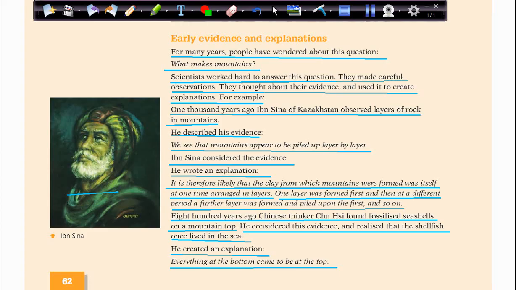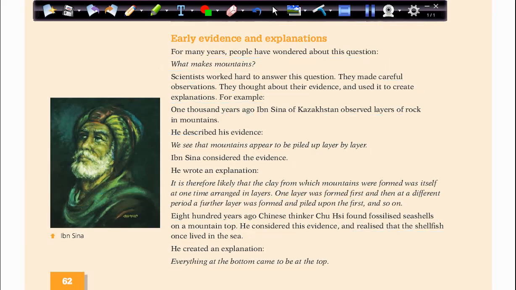So he wondered about them, what brought them here. So the only explanation that he gave was that they had to be in the bottom and something brought them to the top. So he said whatever is down in the bottom of this mountain, at one time it will come to the top. So all these are explanations for something that they can see.